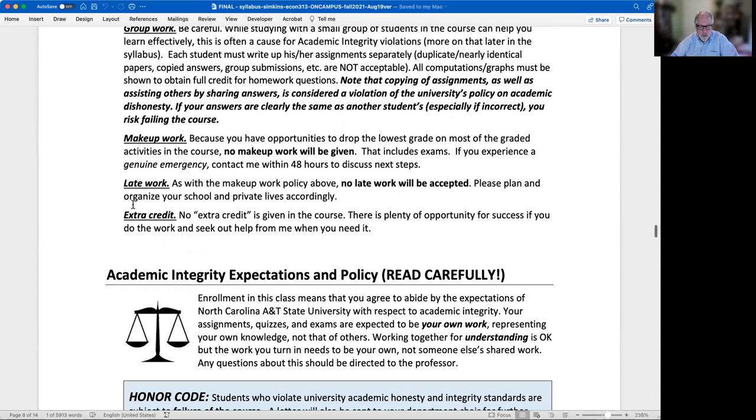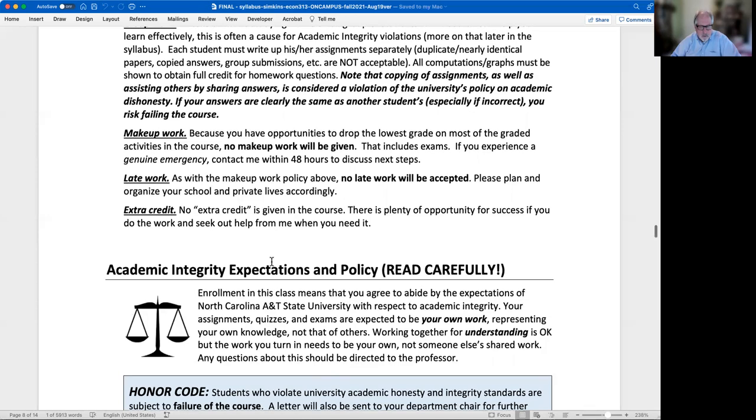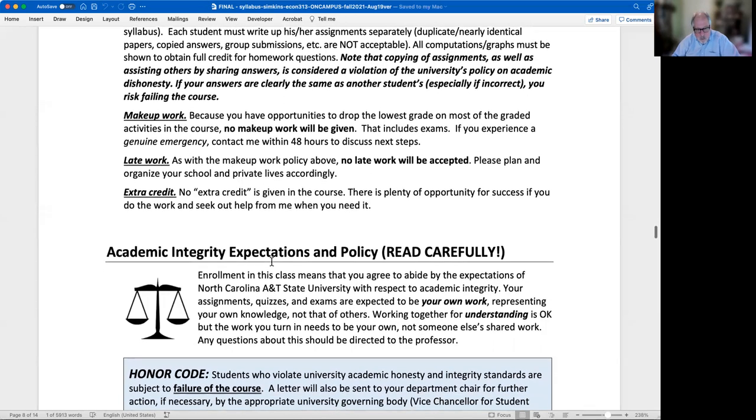No late work, no extra credit, generally not makeup work, partly because you have the ability to drop the lowest grade on most things in the course. So generally there's not makeup work that's offered in the course.